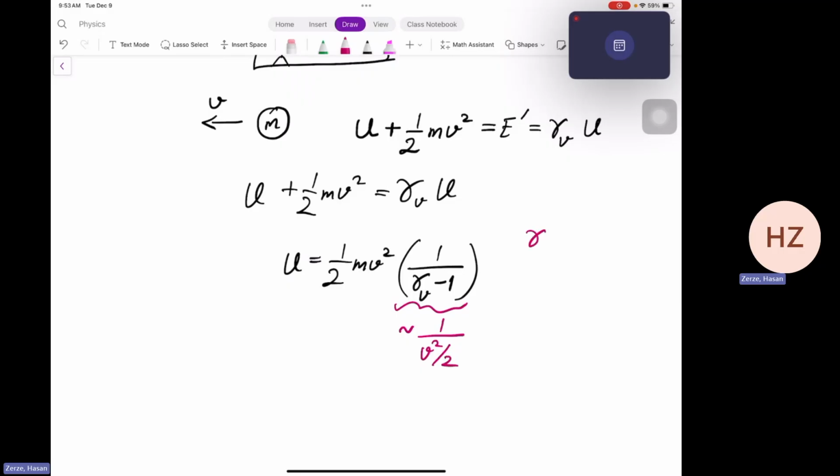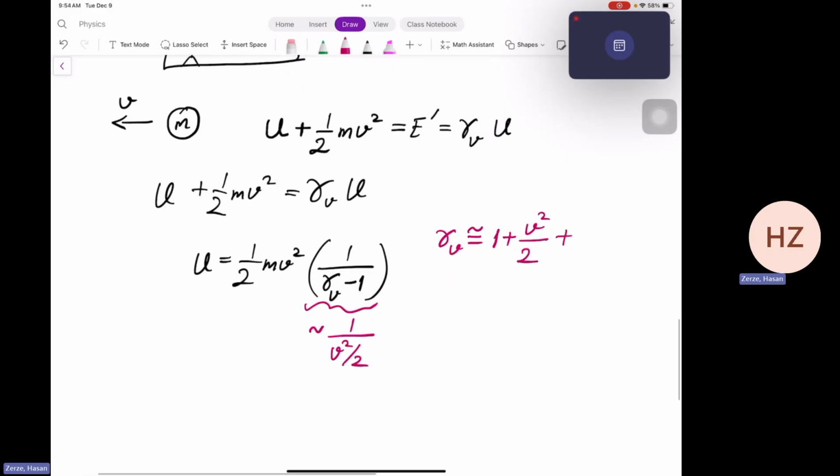So gamma v is approximately equal to 1 plus v squared over 2 plus higher order terms. But we are assuming that we are working with small velocities, so the higher order terms are negligible. So this should be approximately true, correct?